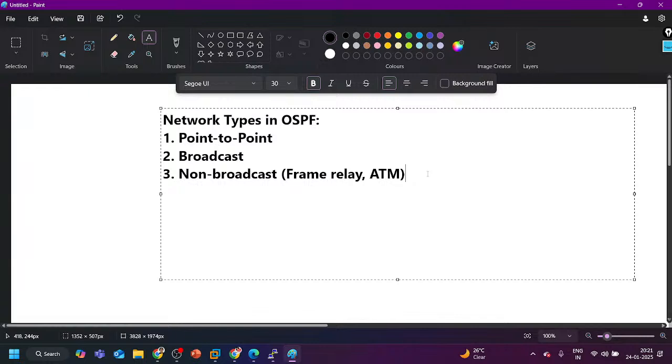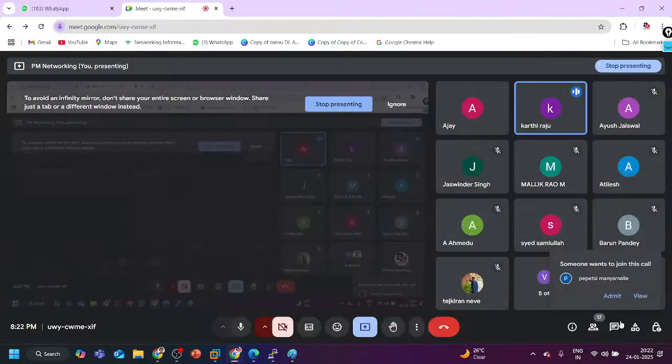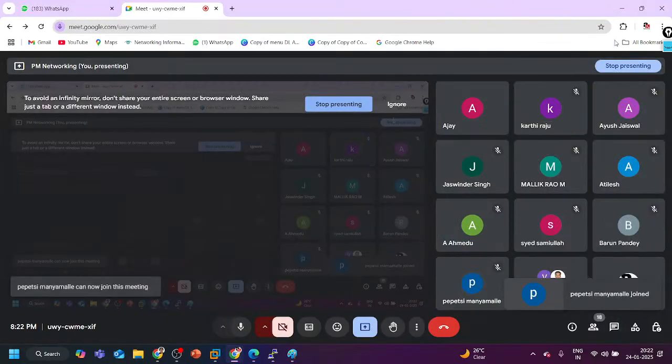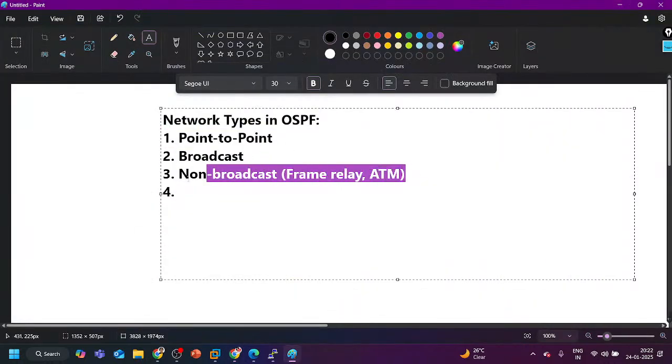In the non-broadcast network type. The fourth type of network is point to point. Dynamic neighborship, yes, we have configured it also, right? In the lab, we have seen the OSPF behavior on a serial link. Point to point will show us full. Point to point supports dynamic neighborship. Broadcast also supports dynamic neighborship, but there is no DR election. That's why I am saying the non-broadcast network type does not support dynamic neighborship.